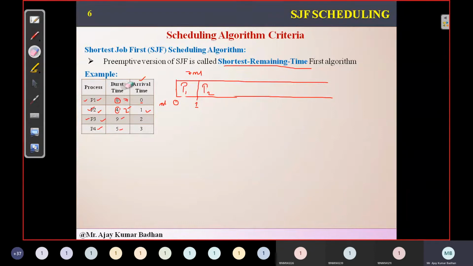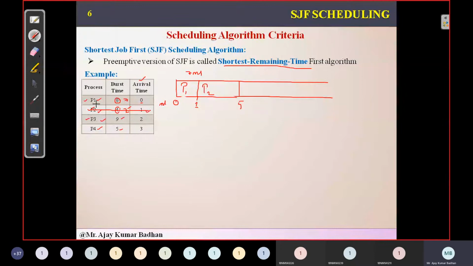So how much time does P2 require here now? 4 milliseconds. So 4 plus 1 is 5. So he has executed totally for 5 milliseconds. Now after that what happened? After 3 milliseconds, do we have any other processes here? No. Now we can go based upon the shortest one. Now if you observe here, P1 has completed perfectly. So you can remove it.